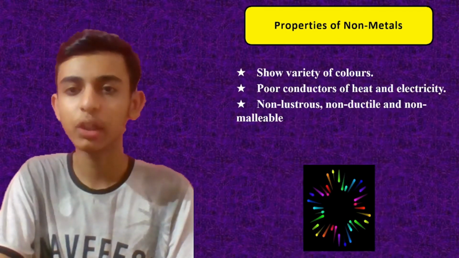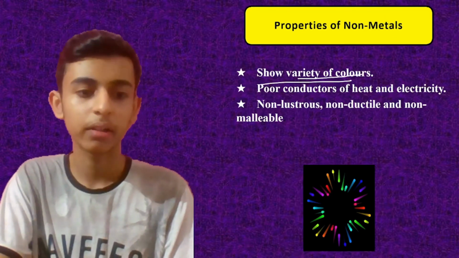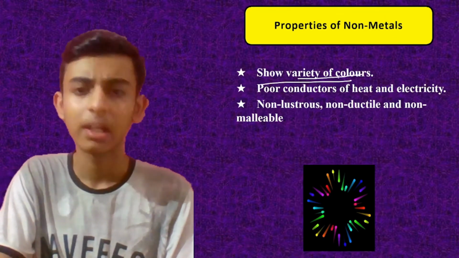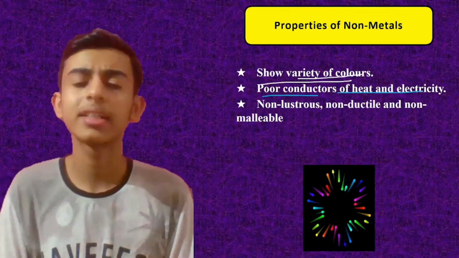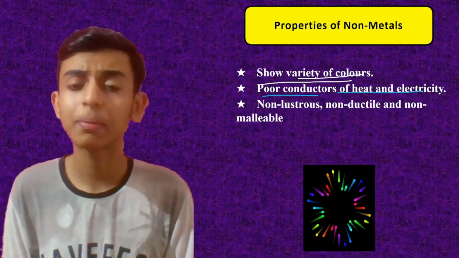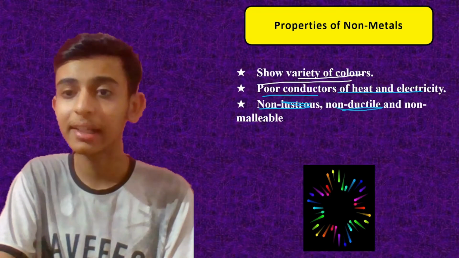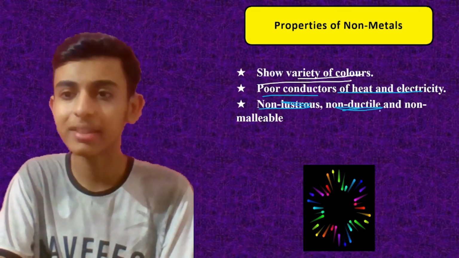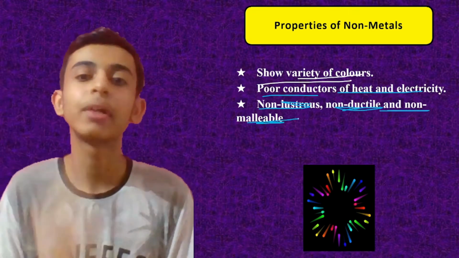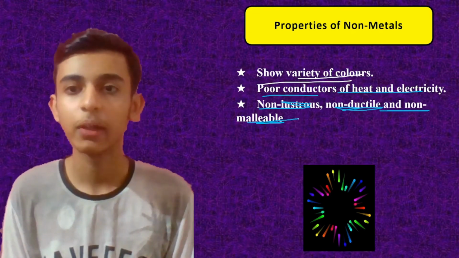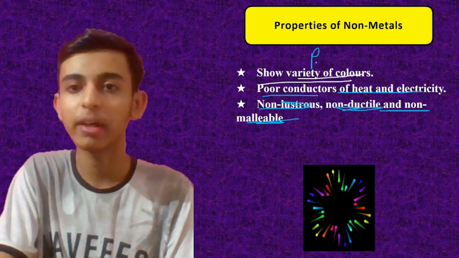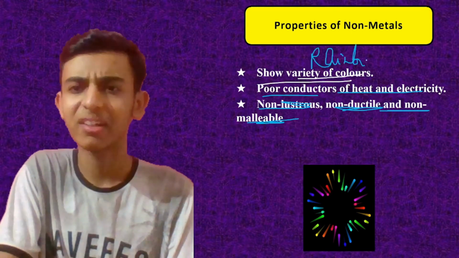Non-metals are just the opposite of them. They have a variety of colors. They are poor conductors of heat and electricity. They do not allow heat and electricity to pass through them. They are non-lustrous. They do not shine. Non-ductile. They cannot be drawn into wires, and non-malleable. You cannot beat them into thin sheets. So you can learn it by a rainbow kind of thing. They are somewhat like a rainbow.